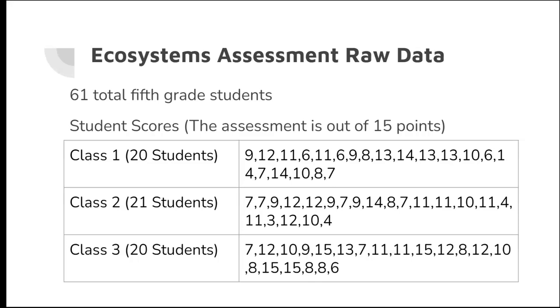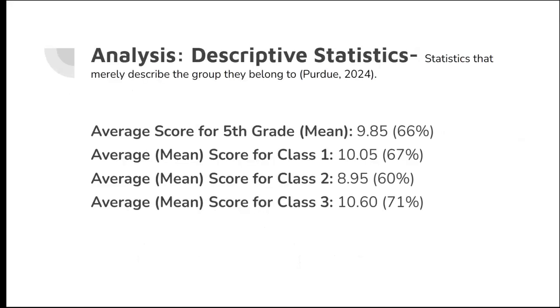I gave an ecosystems assessment, and here's my raw data. I have 61 total 5th grade students. Here are my student scores. The assessment is out of 15 points. I did not put it into percentages for this. I just kept it in their points. For Class 1, there are 20 students. For Class 2, there's 21 students. And for Class 3, there are 20 students.